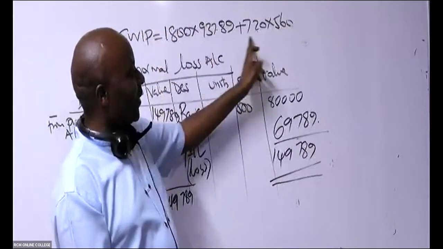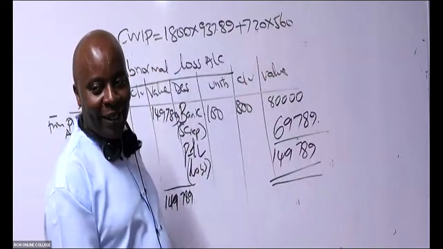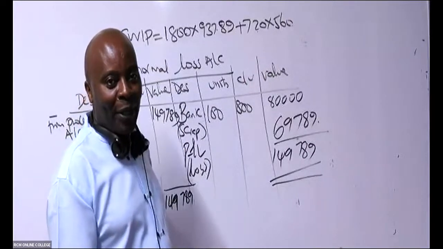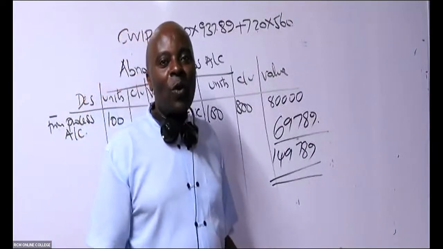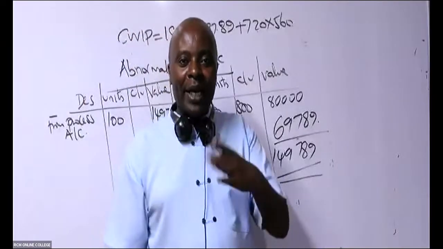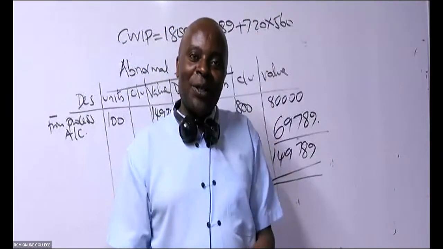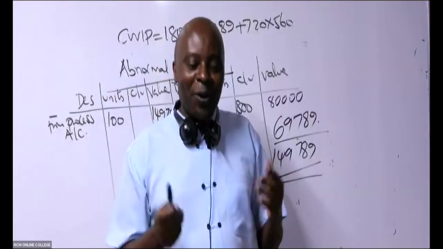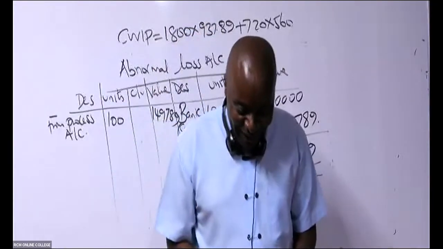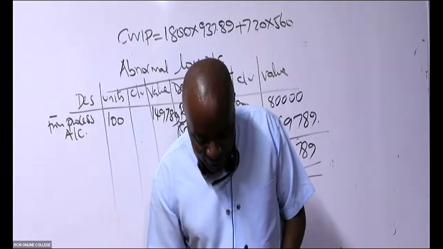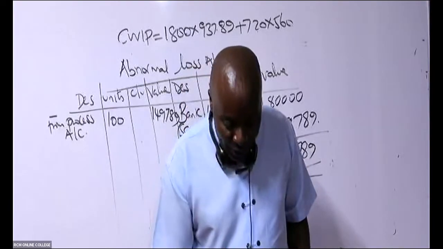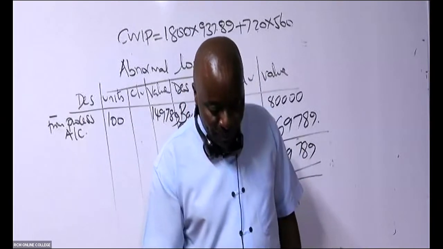It is here, isn't it? Because that is some of the problem we're getting with students. They were told to value closing work in progress, and then they were telling the examiner 'as above'. No, no. Let me just show you where 800 is coming from.